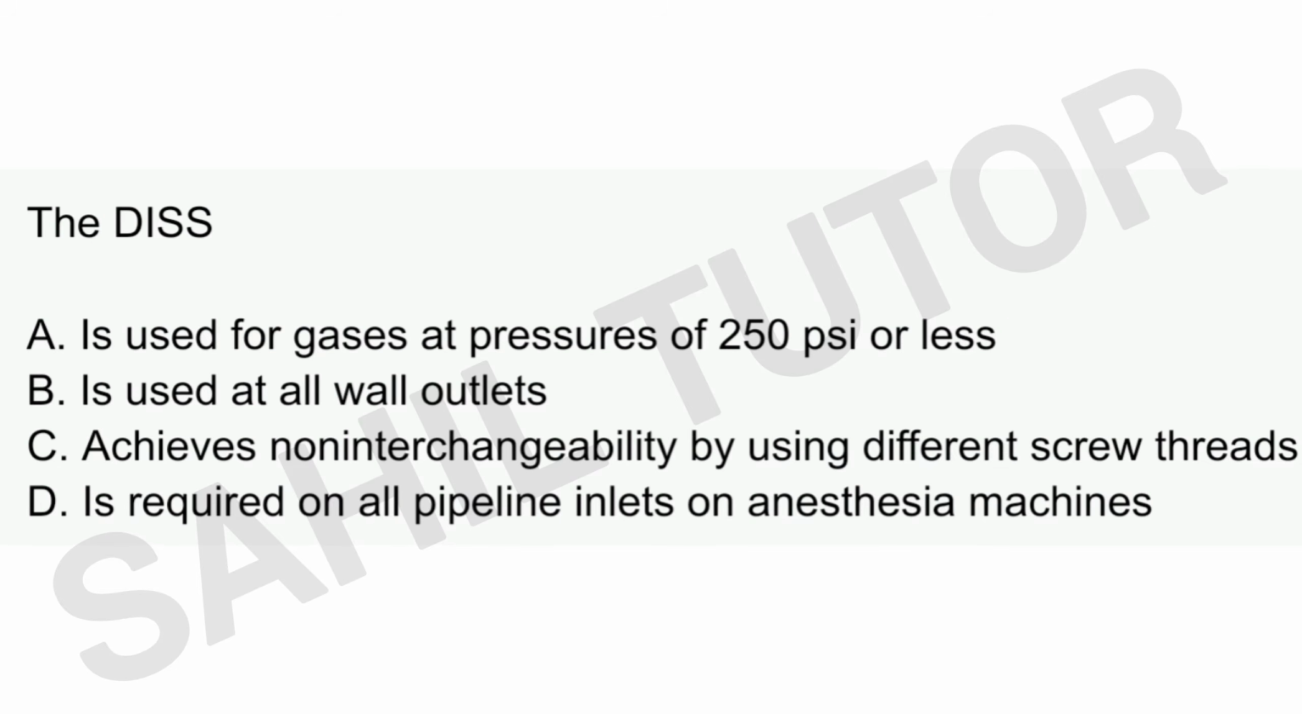Next question is the diameter index safety system. Options are is used for gases at pressure of 250 psi or less, is used at all wall outlet, achieve non-interchangeability by using different screw thread, is required on all pipeline inlet on anesthesia machines. Right option is achieve non-interchangeability using different screw thread.